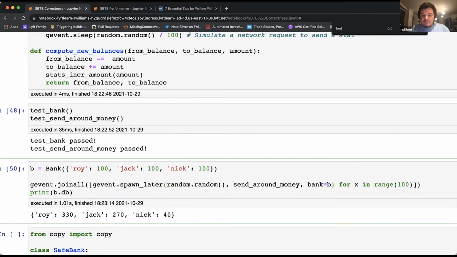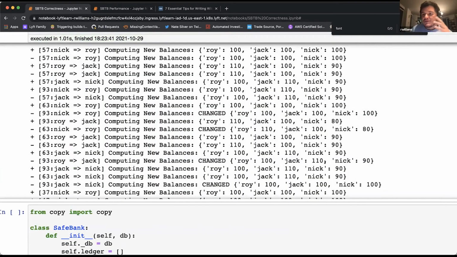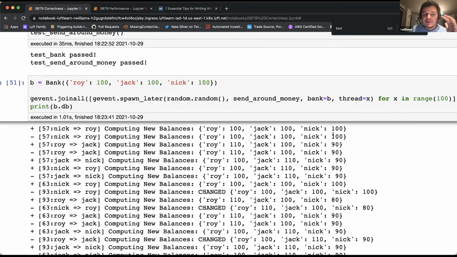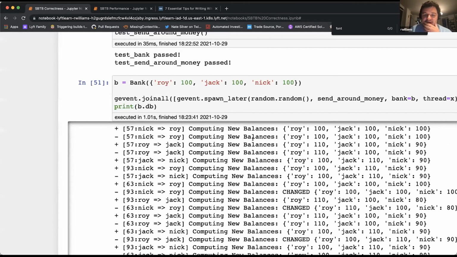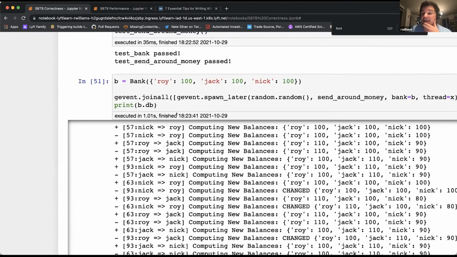And all this code, by the way, we wrote a blog post about Gevent and all this code is in there. So if you want to download it and play with it and work with the problems there, you can try it for yourself. Okay, so this logging code will spit out "changed" if the amount of money changed between when the transaction started and when the transaction finished.